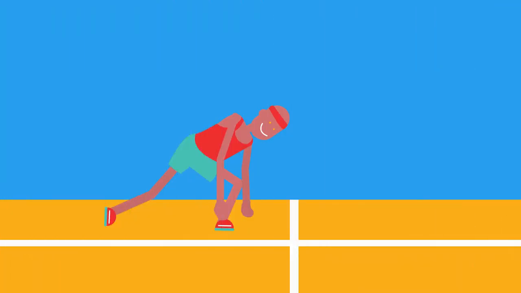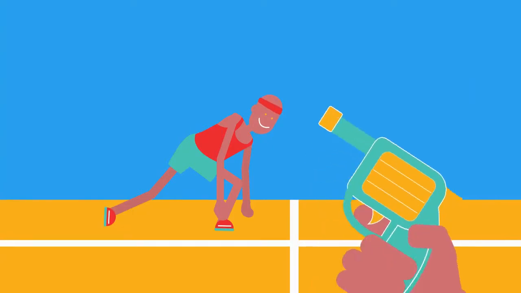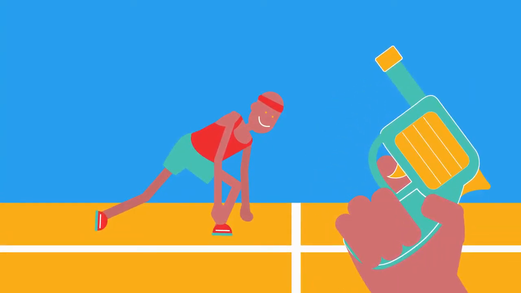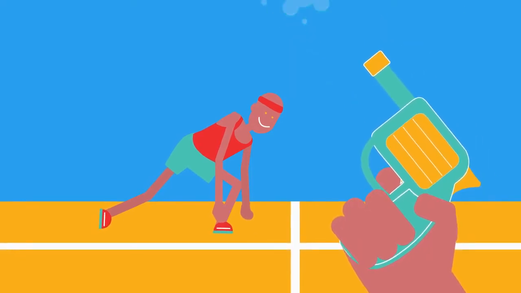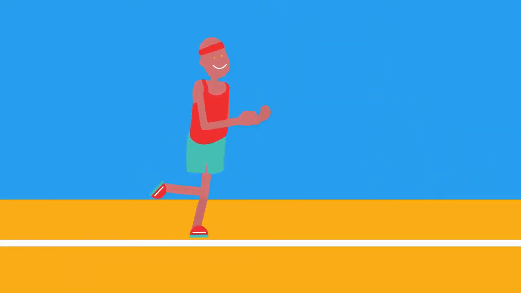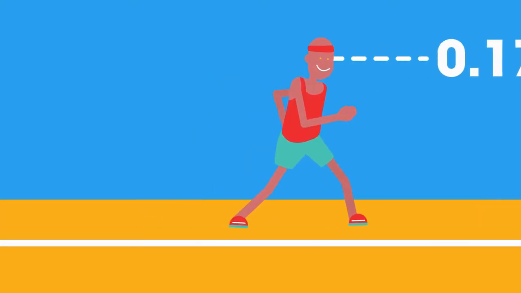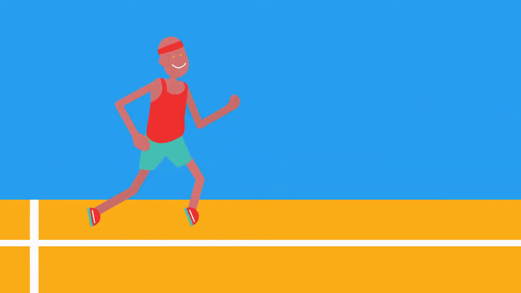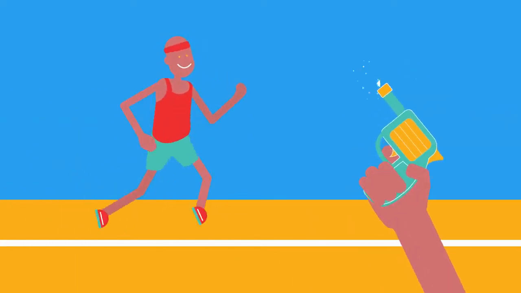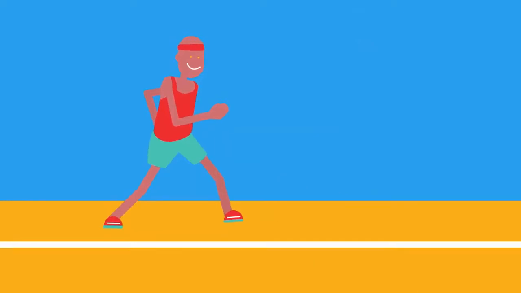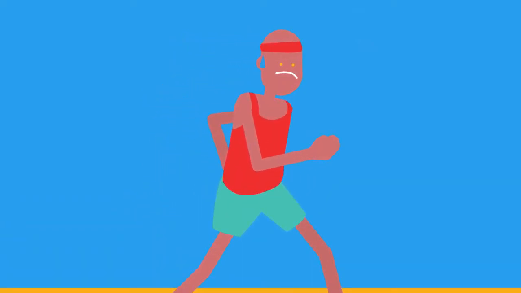How do we know that an athlete has had a false start? For a fair start, the runner mustn't begin to move until they have heard, then respond to the starting pistol. In a human, this response time is about 0.17 seconds. So if they begin to move in less than the time after hearing the sound of the pistol, they have jumped the gun and are guilty of a false start.